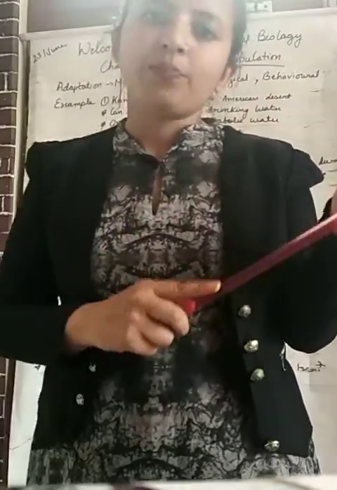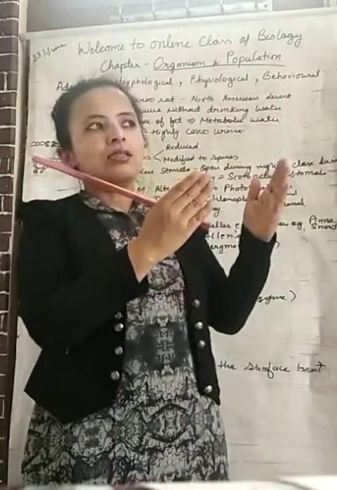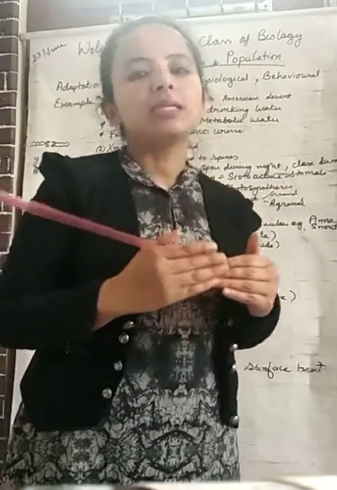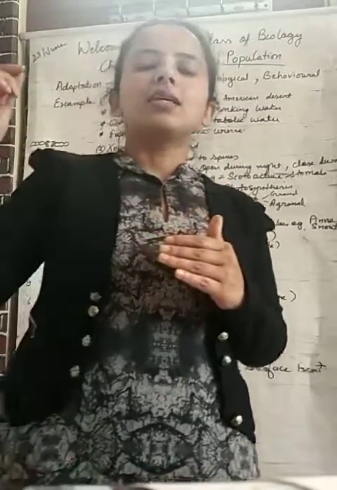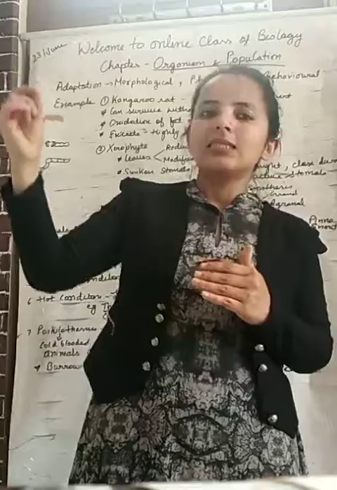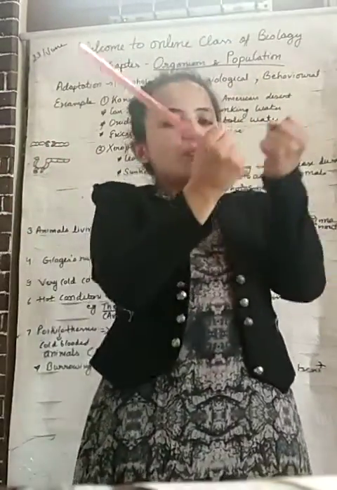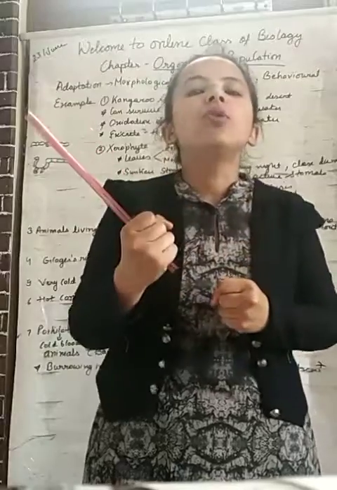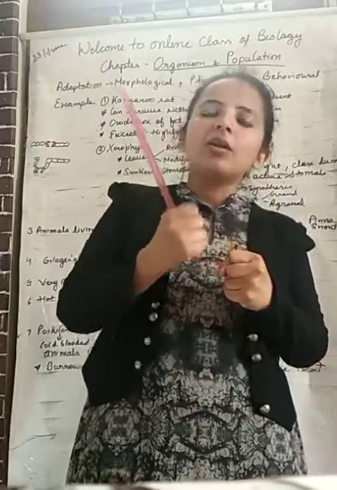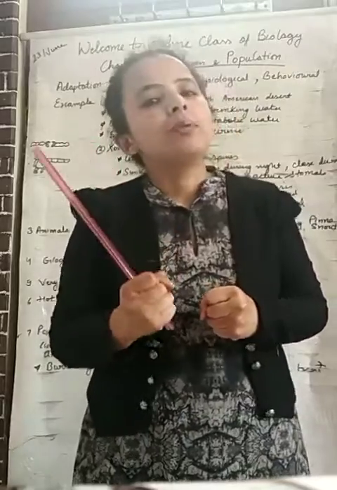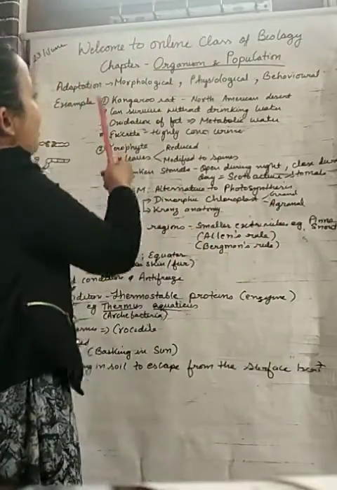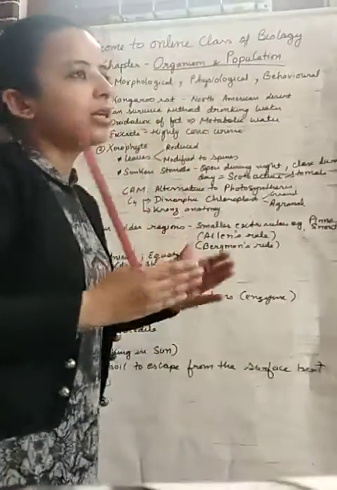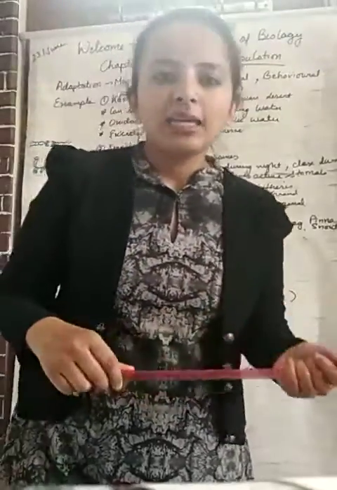One more important thing is about human beings. Human beings living at high altitude have more RBCs in comparison to people living in plains. Why? Because the concentration of oxygen at high altitude is very low. So in order to bind more and more oxygen, we need more and more hemoglobin, and that comes only by an increase in the RBC count. I hope you have understood how various animals have adapted themselves to drastic conditions of abiotic factors. Thank you and have a nice day.